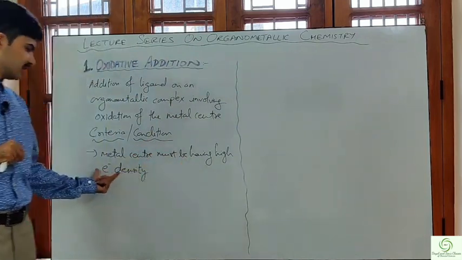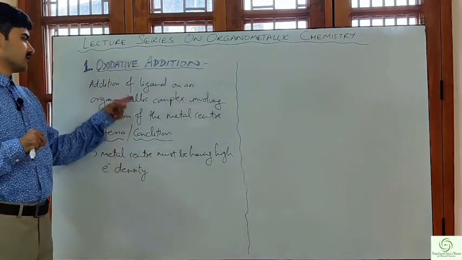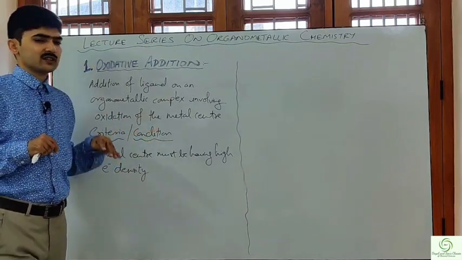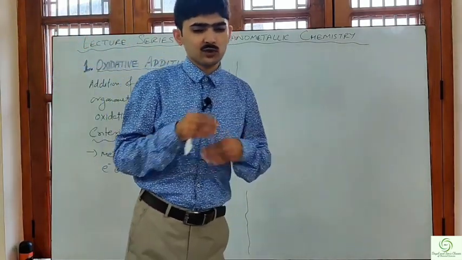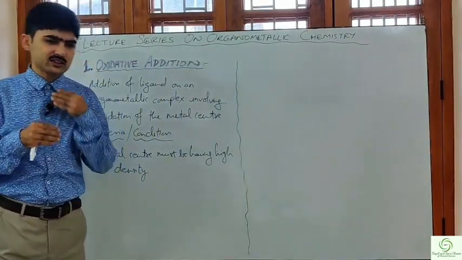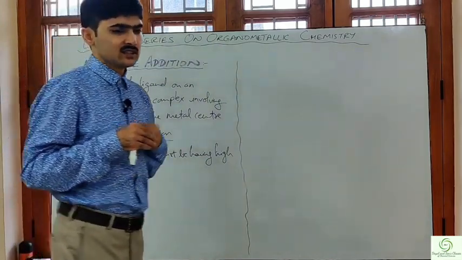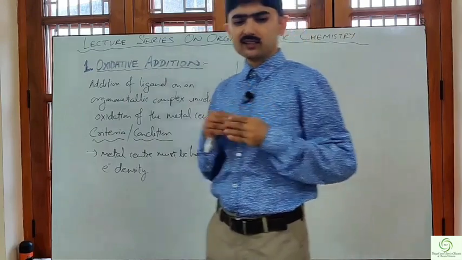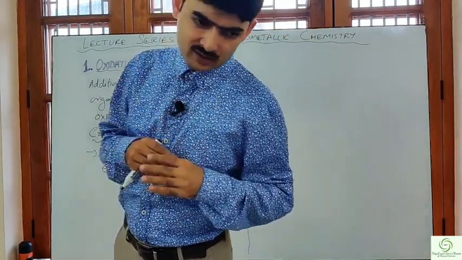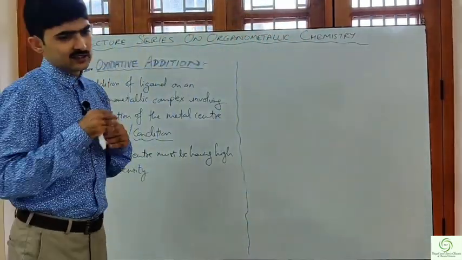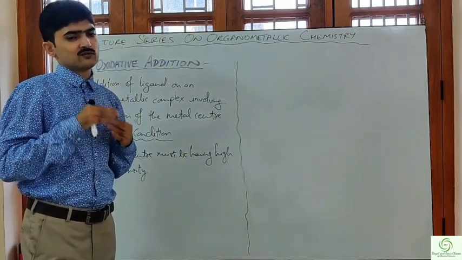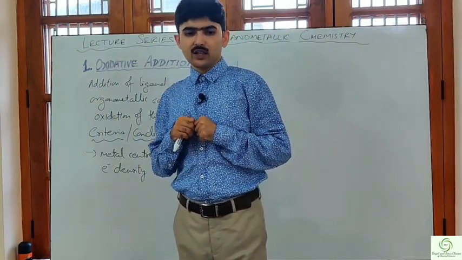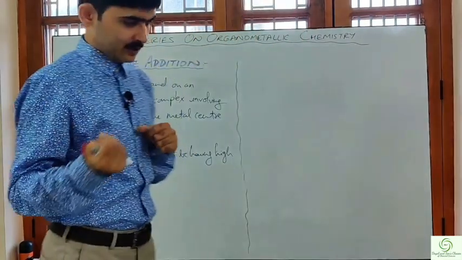The electron density here indicates that since in the metal center oxidation will occur by transfer of electrons, in order to have the electron transfer take place, there must be high electron density present on the metal, which means that the excess electrons are available for transferring to the incoming ligand and bond formation will take place.